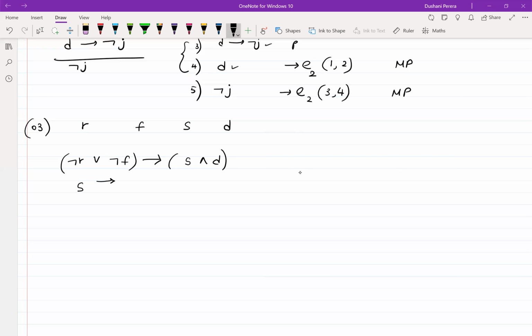I'll say the trophy is T. And the trophy was not awarded, negation T. It rained, R, is the conclusion.